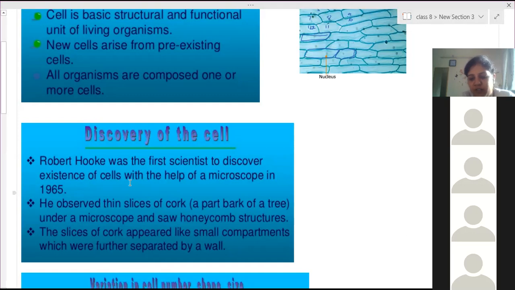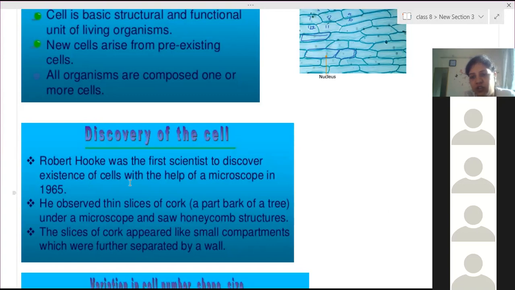After that, different scientists came and gave their different discoveries. Out of that, Purkinje discovered a new part of the cell. Everything inside this boundary, whatever living thing is present, is called protoplasm. That protoplasm discovery was given by Purkinje.